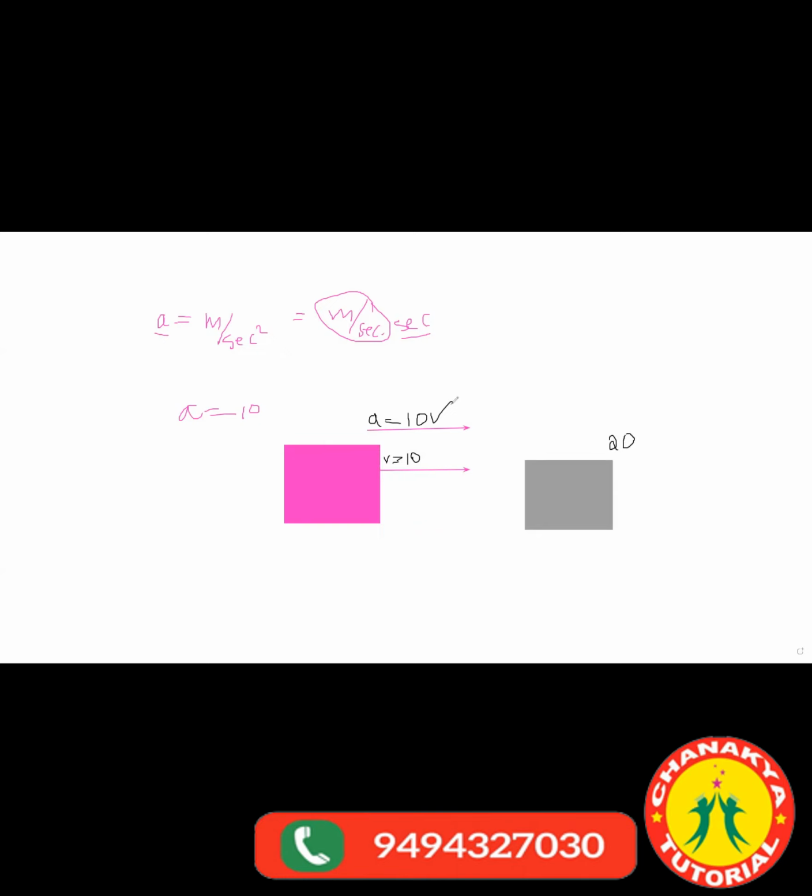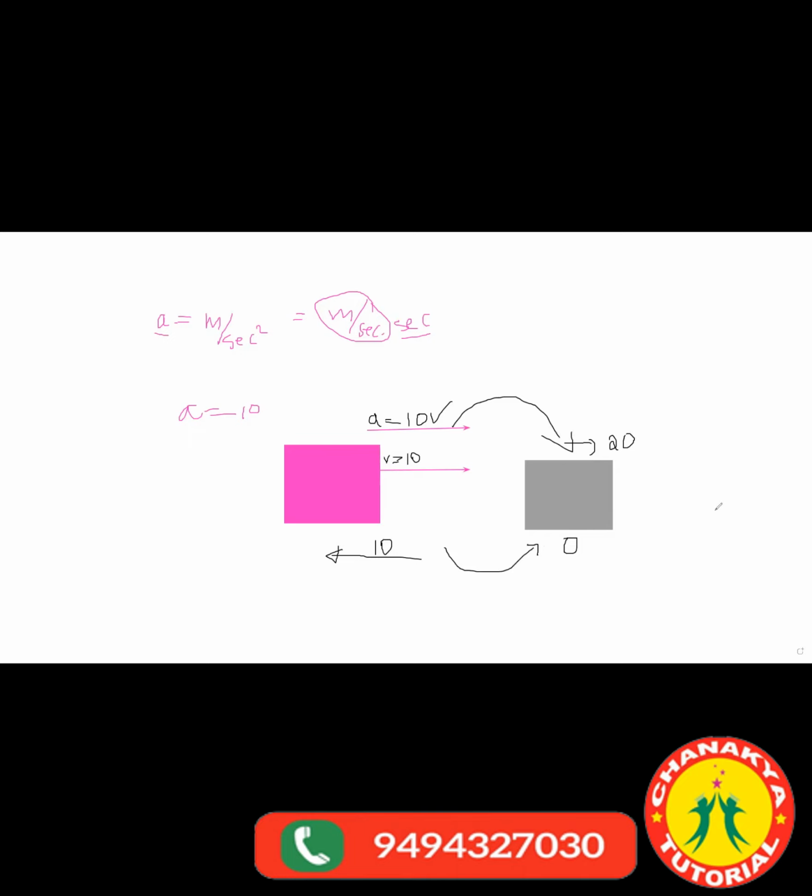Now if I reverse this acceleration, if I retard it, let's say I'm driving a car and I apply a brake of 10. Now after 1 second what will be its velocity? 0. In this case it is 20, in this case it is 0.